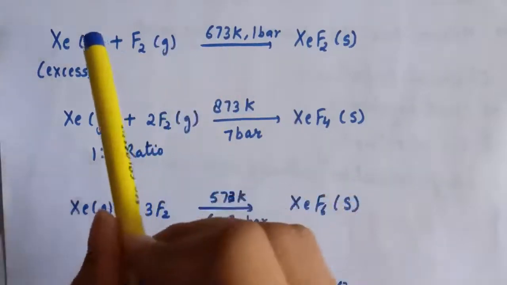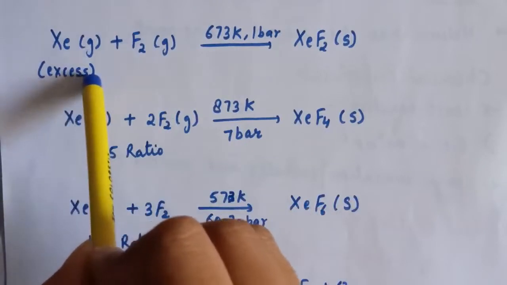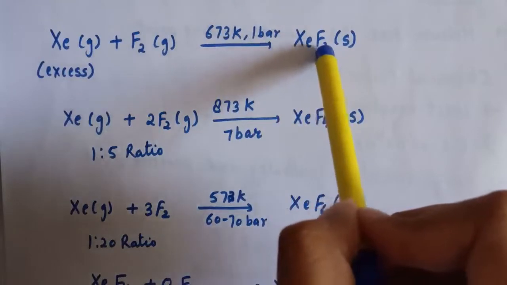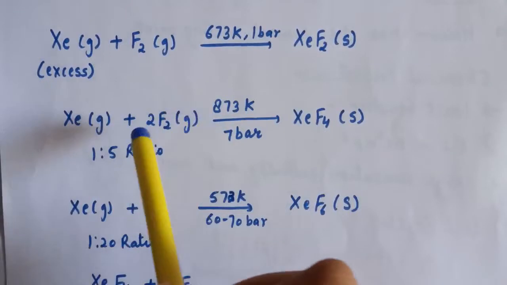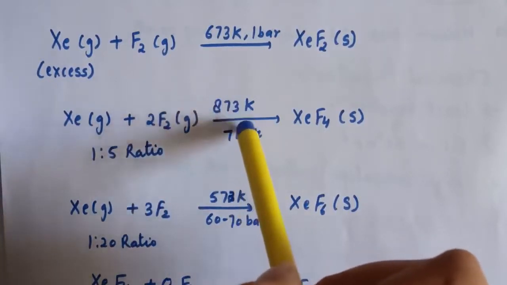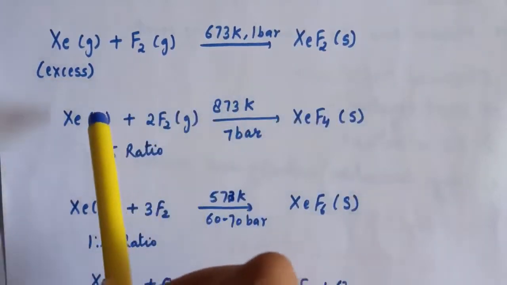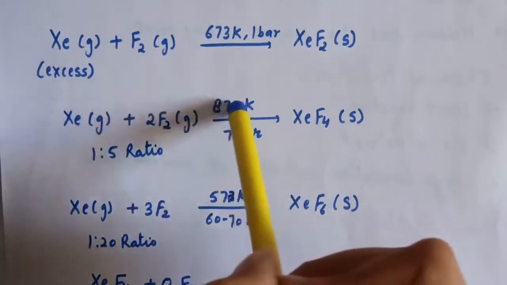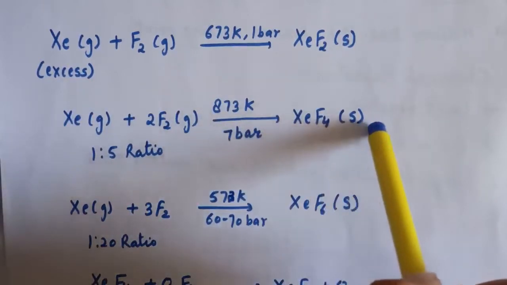The first reaction is when we treat xenon with fluorine, and when xenon is taken in excess at 673 Kelvin and 1 bar pressure, xenon difluoride is formed. Next, if we take xenon and fluorine in 1:5 ratio, then at 873 Kelvin and 7 bar pressure, xenon tetrafluoride is formed.